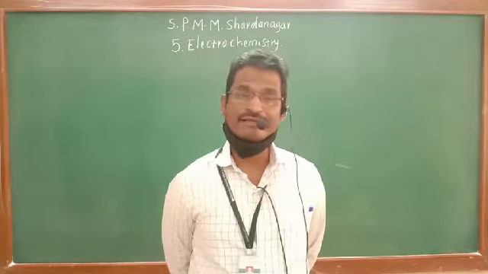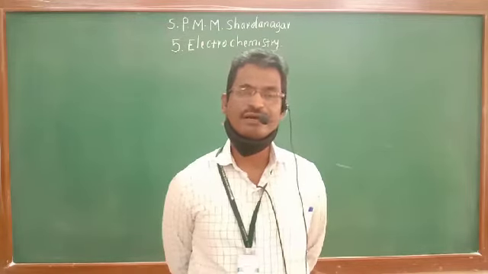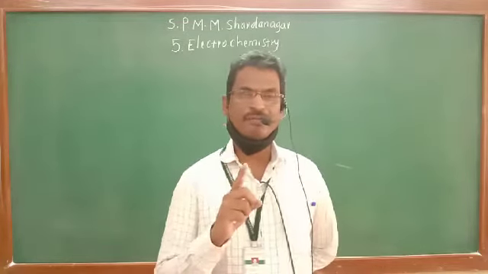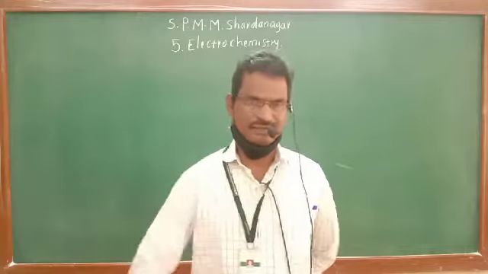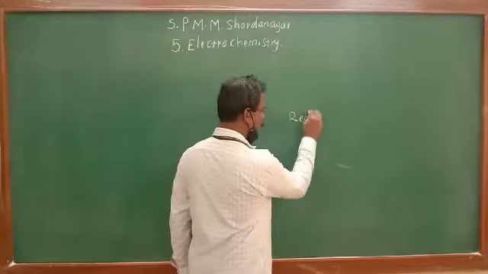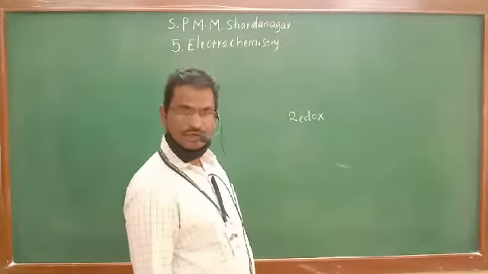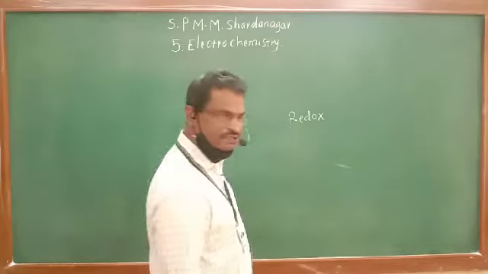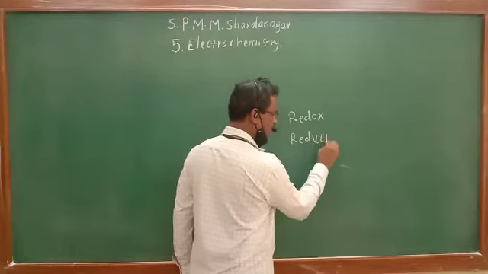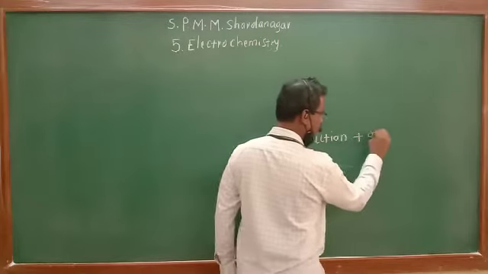How does that take place? What is the base because of which chemical energy is converted into electric energy? There is a base of redox reaction, and you studied redox reaction last year. Redox reaction is nothing but a summation of two reactions, reduction plus oxidation.